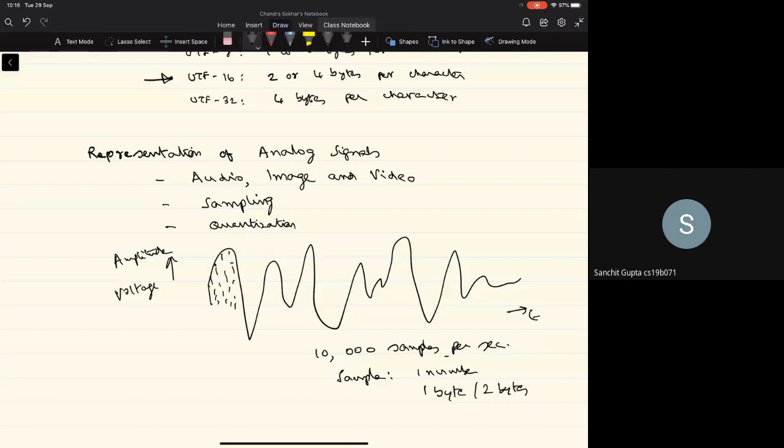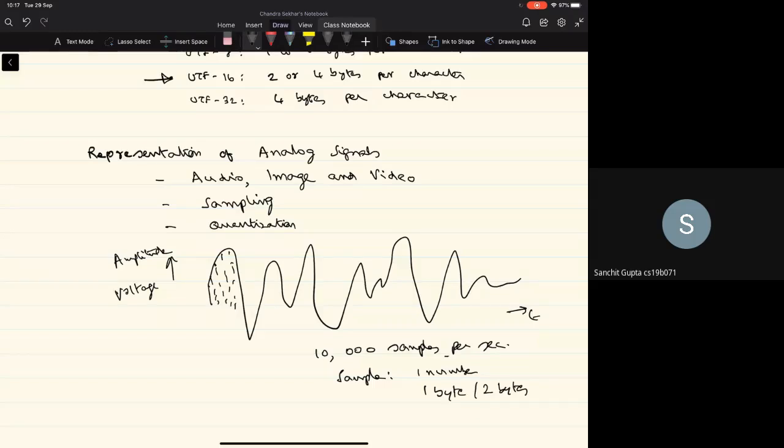You must be knowing about what is called the Nyquist criteria, which suggests that the sampling rate should be at least double the highest frequency component in the signal. Again, those who are in electrical engineering will be familiar with that. So typically for the audio data or the speech data, 10,000 samples per second is good enough. But for music data, it can be even 20,000 samples per second or even more than that.